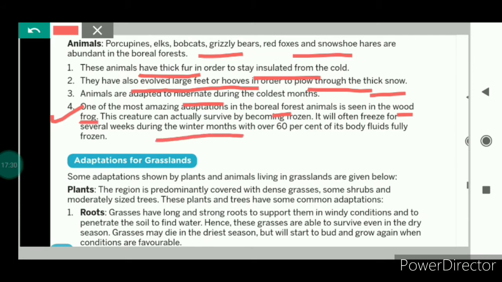During the winter months, over 60% of the body of the wood frog usually gets frozen, and it can actually survive by becoming frozen during very cold months. So this was all about the adaptations for the boreal and temperate forests.